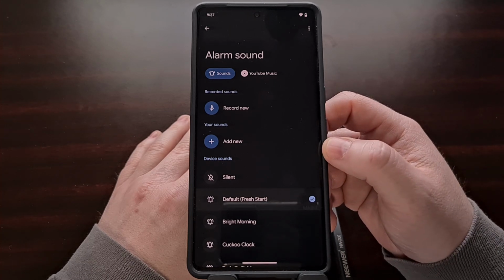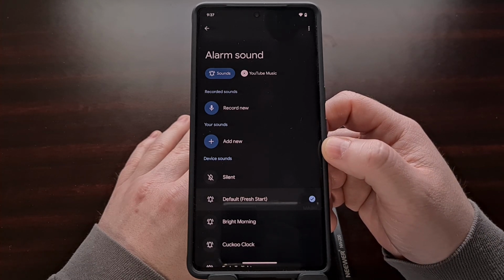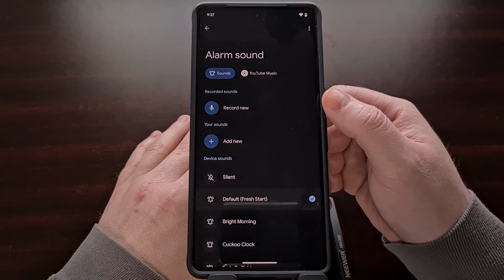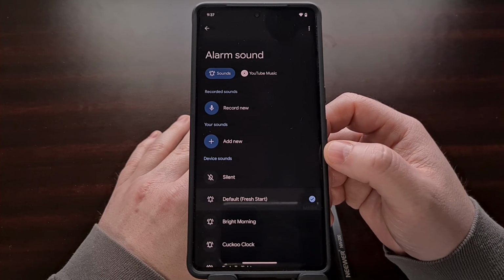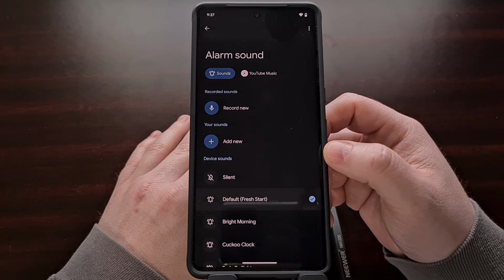Now, Google may choose to update the application in the future and move this feature around, but there's a good chance that the company will leave the feature in place, as it helps to compete with the other alarm applications available for Android in the Google Play Store.